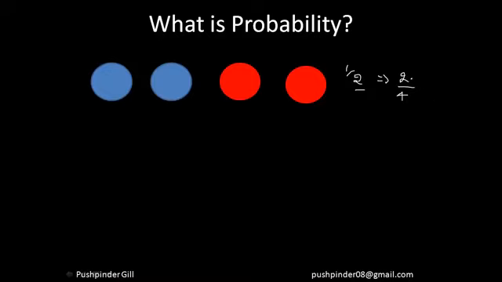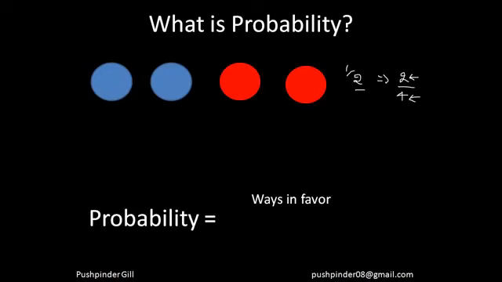It's the total number of your favorable cases divided by the actual total number of cases. So probability is defined as ways in favor divided by total number of ways. Now this is a very simple and traditional method of calculating probability. Probability is also said as chances and all those things. It can be taken in terms of fractions or in terms of percentages. So you just multiply by 100 over here and you get your probability in terms of percentage.